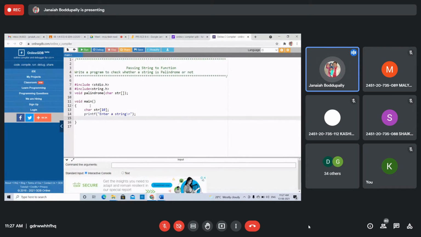Now scanf, %s, string name is str. That's it. No ampersand.